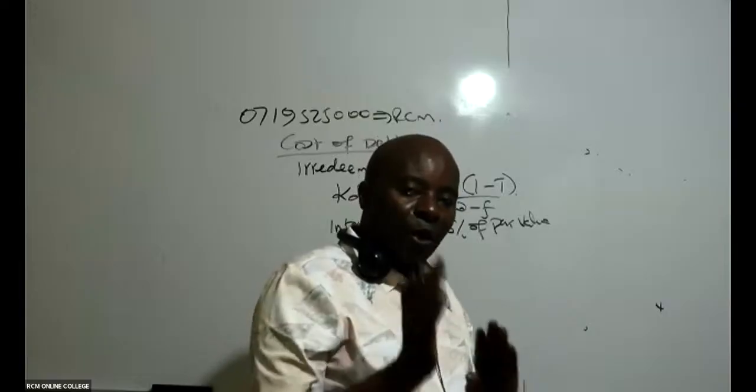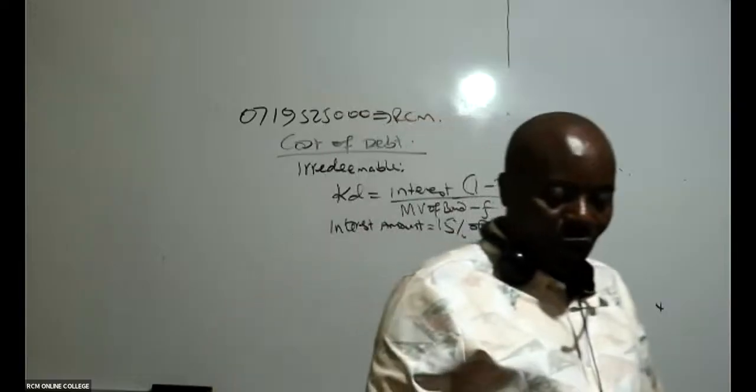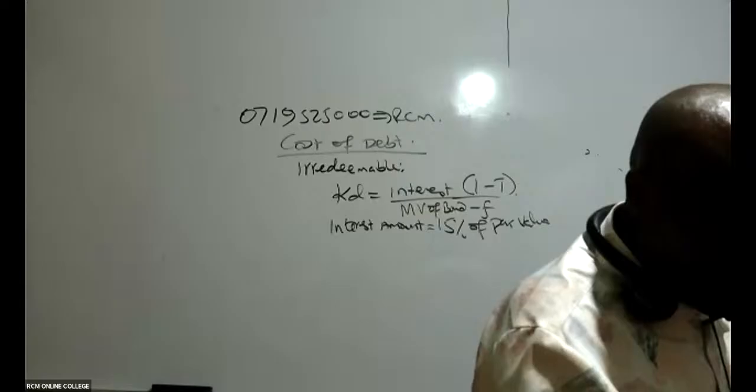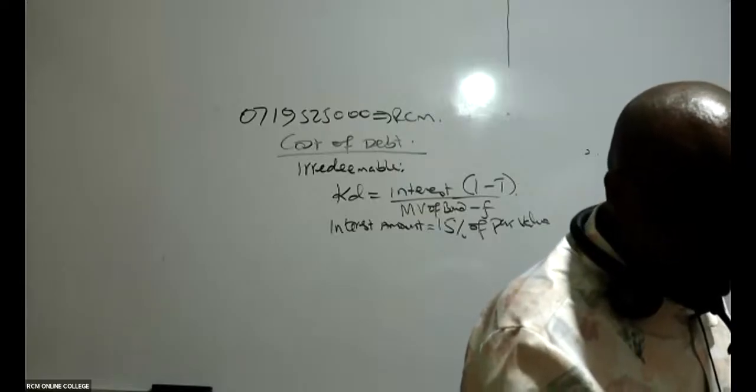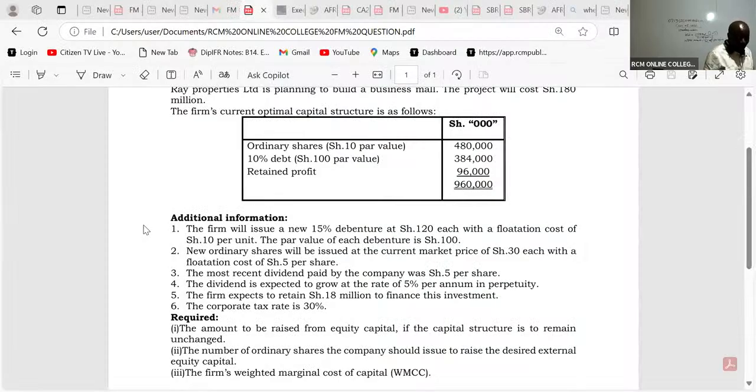Do we have the par value in this question? We are told that the firm will issue a new 15% debenture at 120. You can see they're issuing new at 120. That must be the value of the bond.